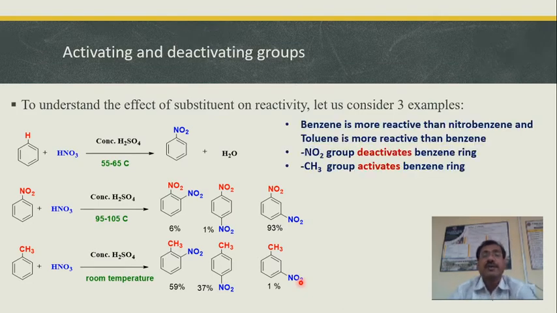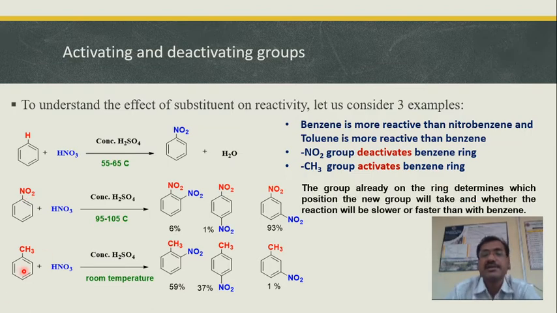So the important observation that one can take out from these three reactions is, benzene is more reactive than nitrobenzene because nitrobenzene requires higher temperature, and toluene is less reactive. Sorry, toluene is more reactive than benzene because toluene reacts at a lower temperature, that is room temperature, as compared to benzene. It means that the presence of the NO2 group has decreased the reactivity of the benzene ring, and the presence of the CH3 group has increased the reactivity of the benzene ring. So one can say that the NO2 group deactivates the benzene ring and the CH3 group activates the benzene ring.